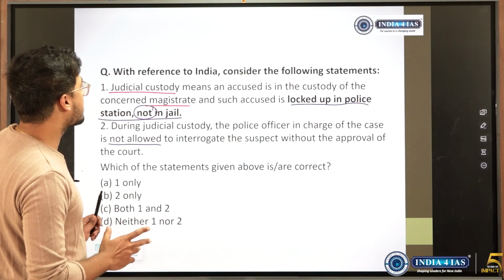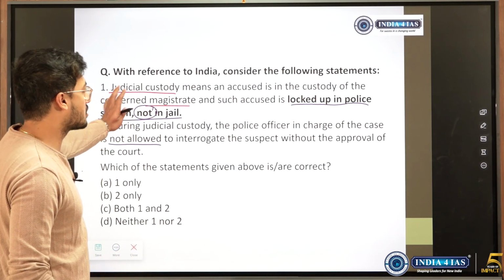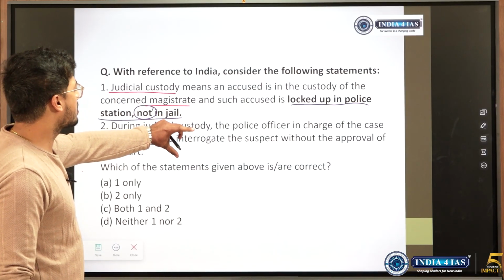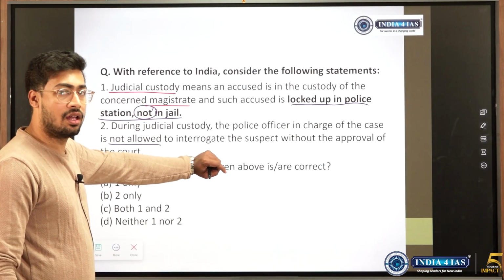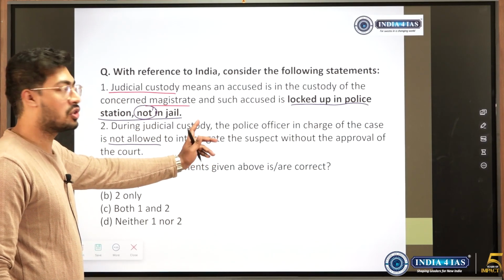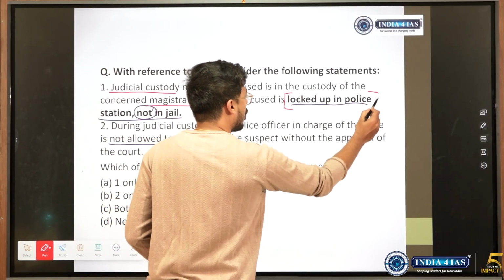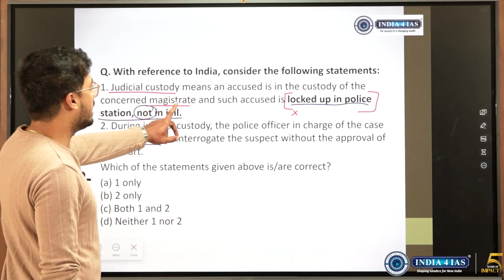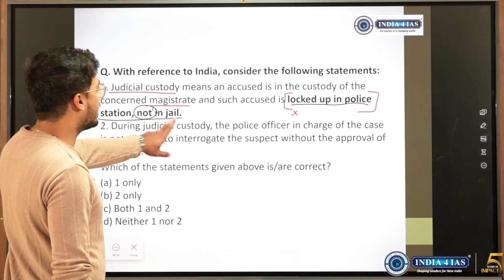So judicial custody, accused is in custody of magistrate. So judicial, magistrate custody, they have said, this is fine. But the accused is locked up in police station. See, police and magistrate don't match. If he was locked up in police station, why not say police custody? Why say judicial custody? So this is actually wrong. He will not be locked up in police station. Rather, he will be locked up in jail. Here, they have picked half a sentence from elsewhere and joined it up here.